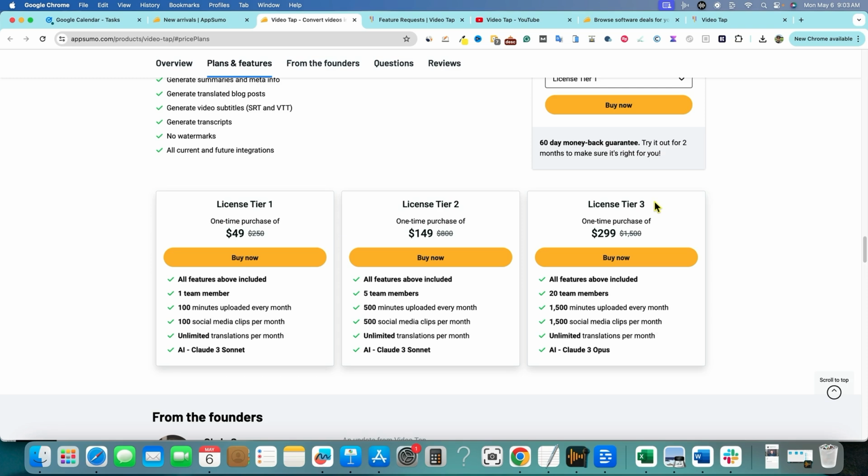But once you get into license tier 3, it's $299 all in. You get 20 team members, 1,500 minutes every month, 1,500 social media clips, unlimited translations per month, and this is where you get to use AI Claude 3 Opus. So you're going to use the most advanced large language model from Claude 3. So this is one of those tools, if you love the tool, they really incentivize you on tier 3. You're getting a lot of minutes right here, and then you're getting a really good tool right over here, Claude 3 Opus.